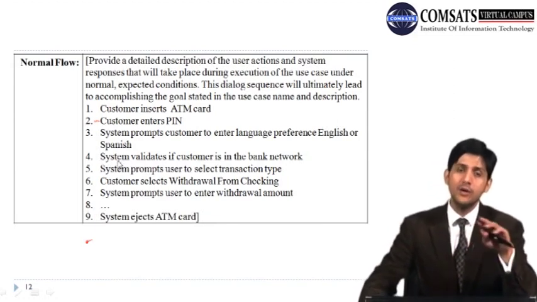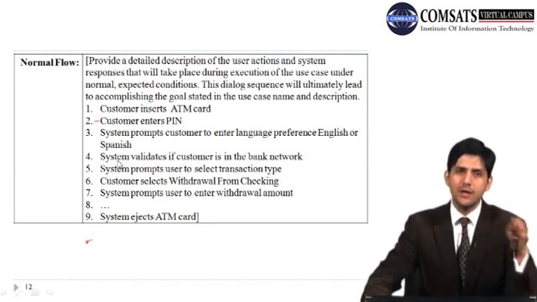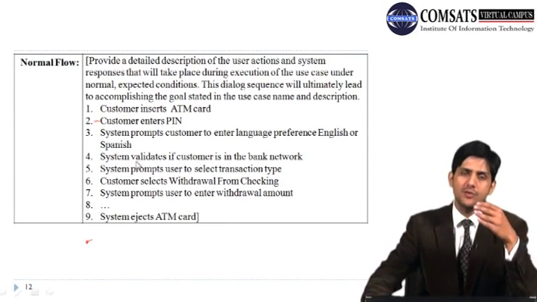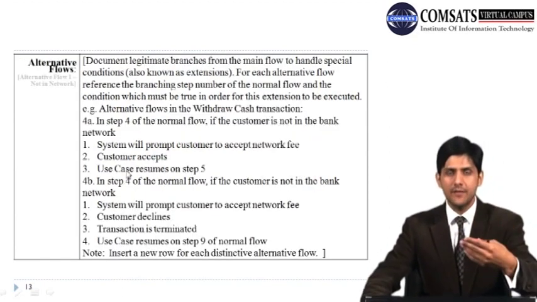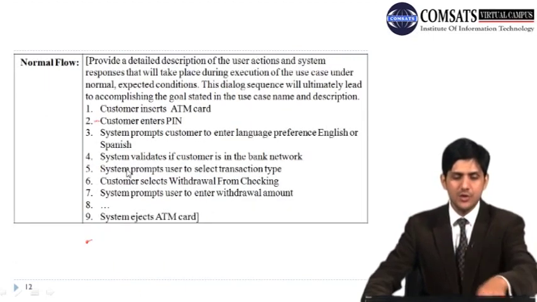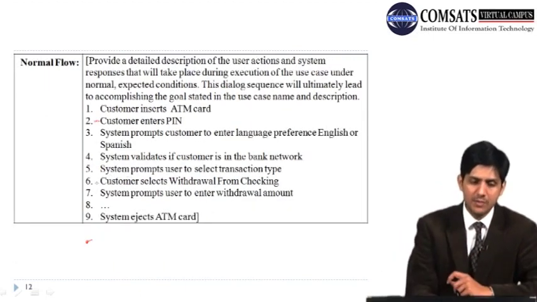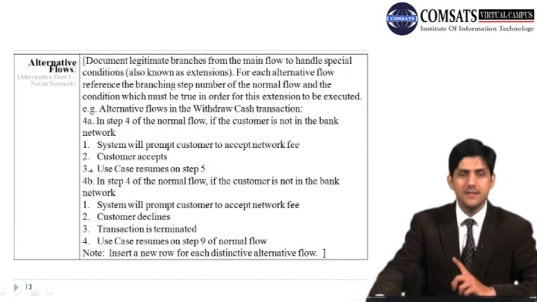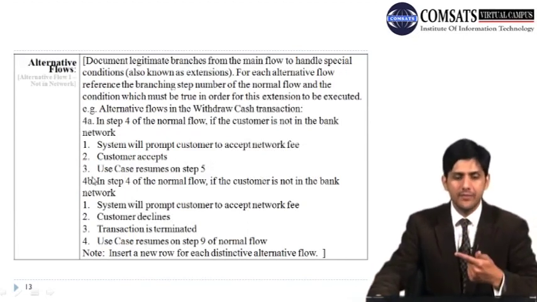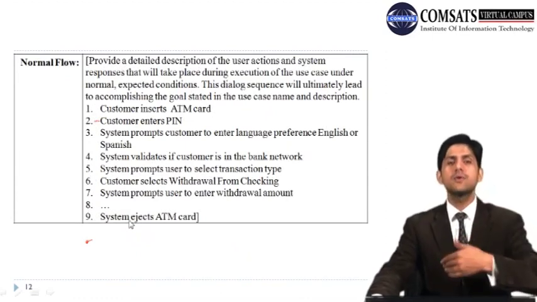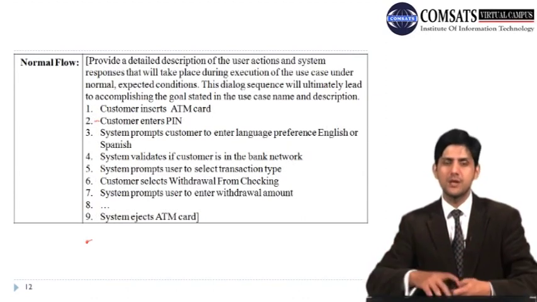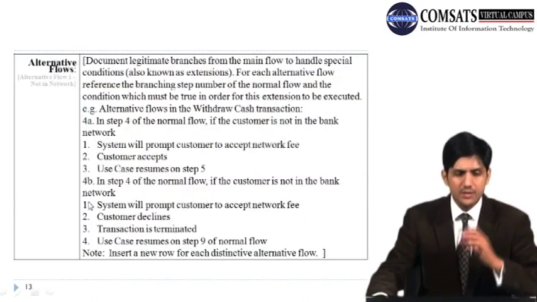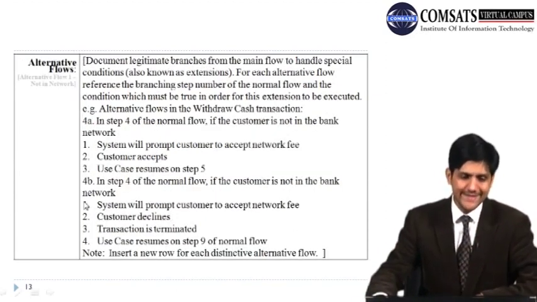One alternate is that the customer is not in the banking network, and the bank asks, do you want to accept the network fee? If he accepts it, then the use case would resume at number 5. Whereas if the customer declines, then the use case would resume at step 9, where the system is going to eject the ATM card, because the transaction would end and the ATM card would be returned. So this is what alternative flows actually tell us.